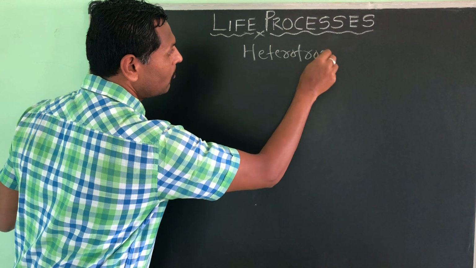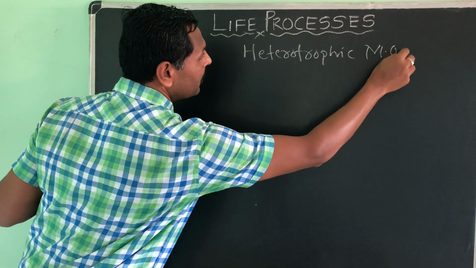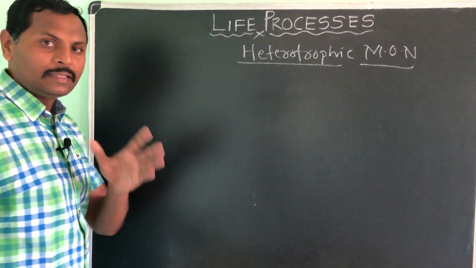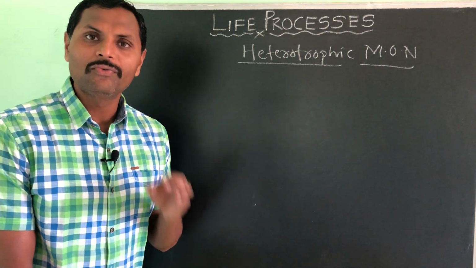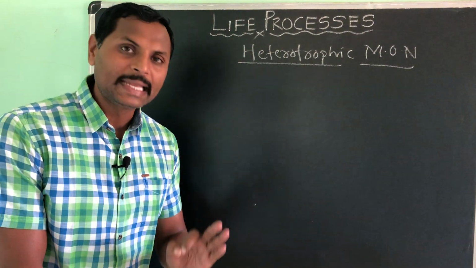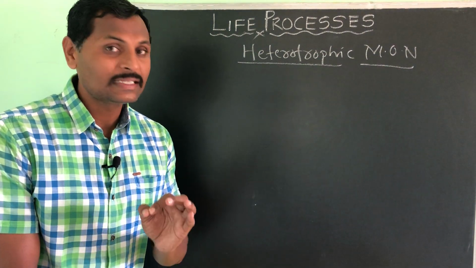heterotrophic mode of nutrition. In that mode of nutrition, we have already studied saprophytes. Saprophytes means organisms which feed on dead and decaying material. Example, fungi and some bacteria.